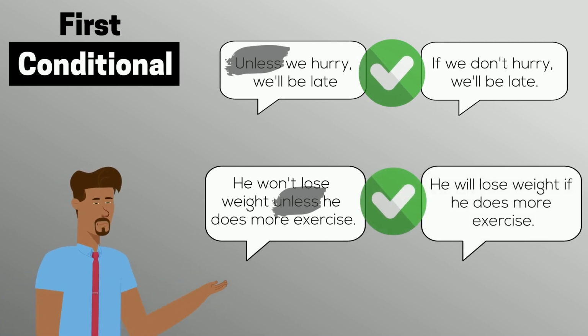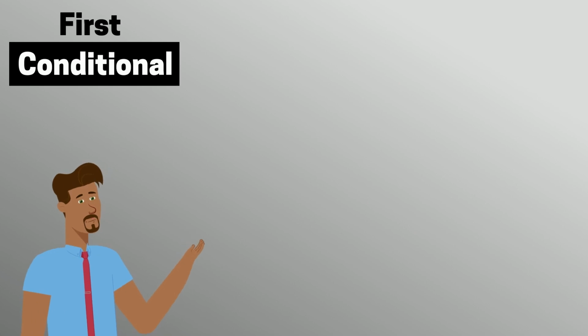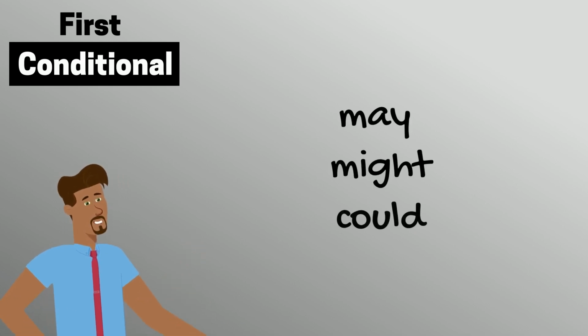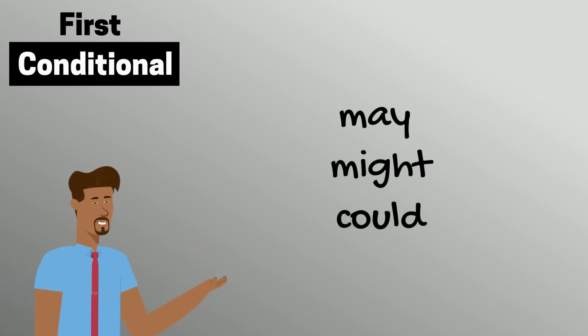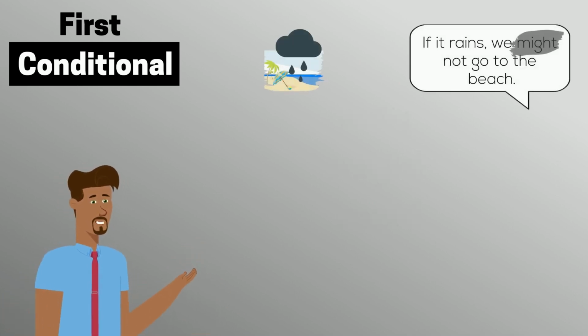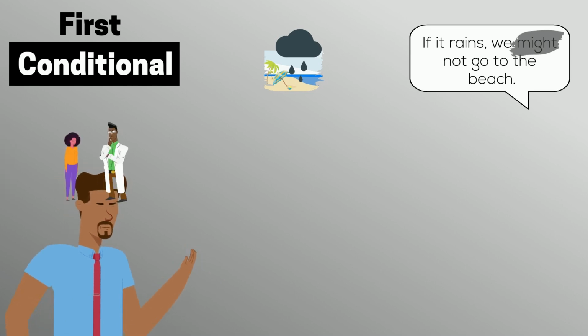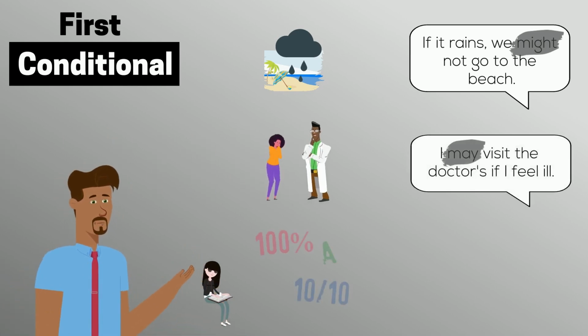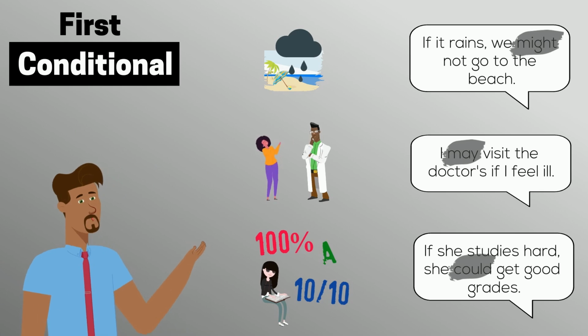And we can also use modal verbs such as may, might, and could, instead of will, to express how certain we are of the result. For example, if it rains, we might not go to the beach. I may visit the doctors if I feel ill. If she studies hard, she could get good grades.